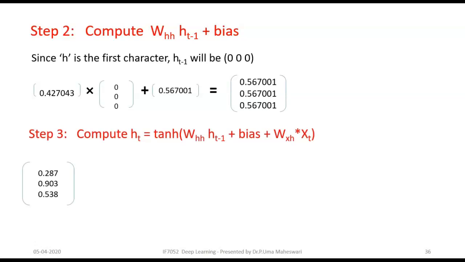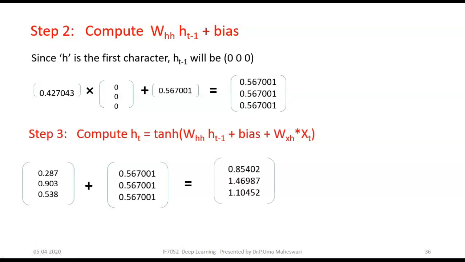HT minus 1 is the one we computed here, along with the bias added. So this whole part we have here. When you add these two matrices, the result is 0.85, 1.4469 and 1.104.